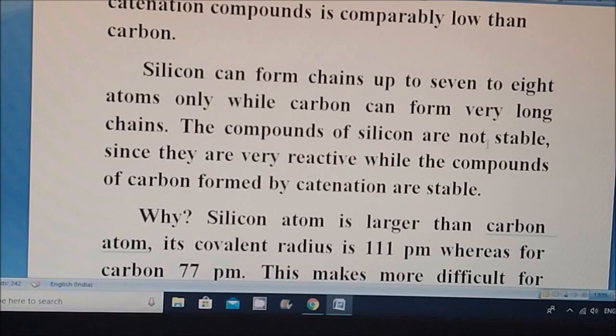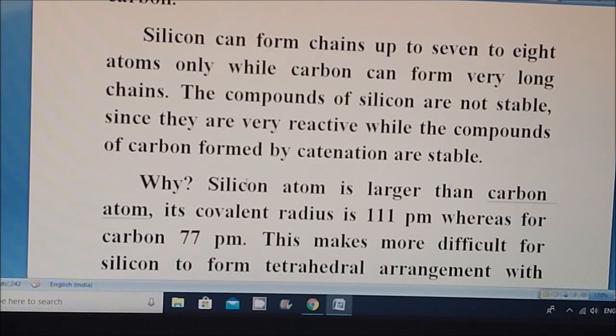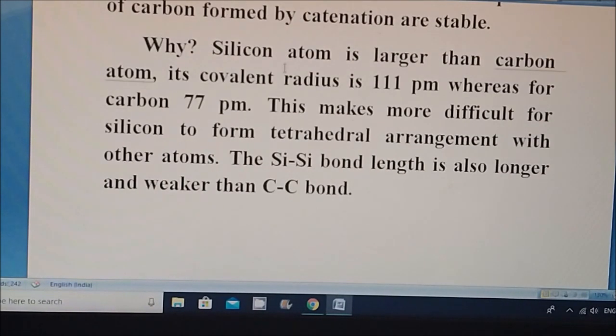The compounds of silicon are not stable since they are very reactive, while carbon catenation compounds are very stable.